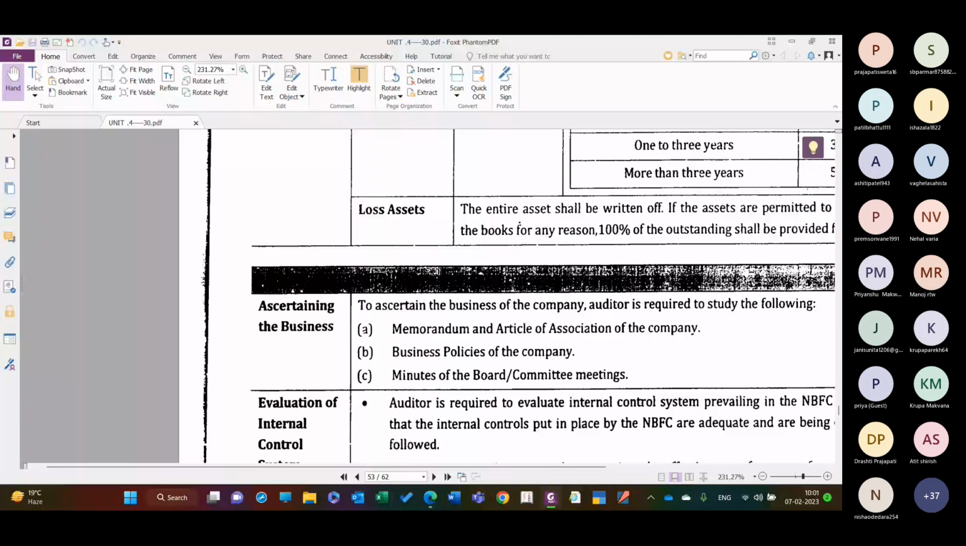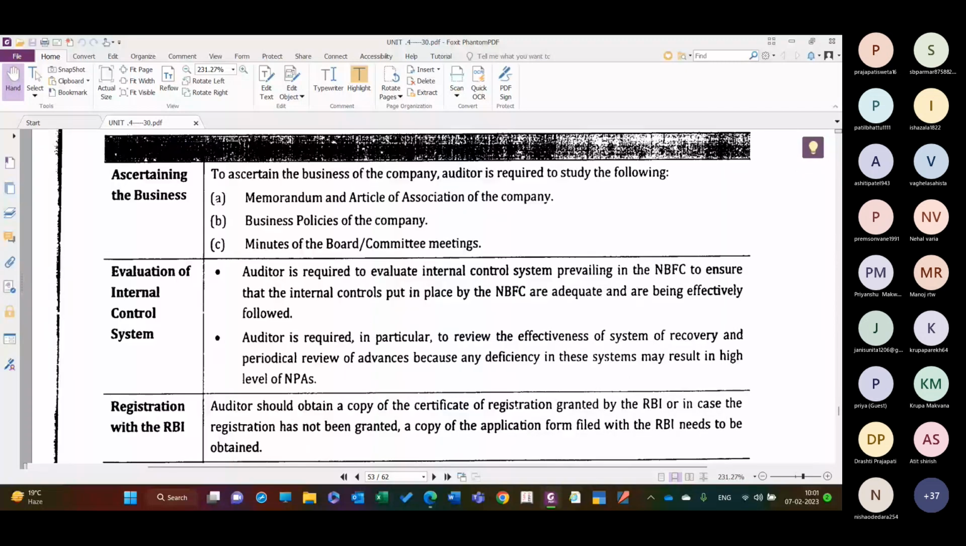To ascertain the business of the company, the auditor is required to study the following: memorandum and articles of association, because it is a company. NBFC means non-banking financial company. So obviously you have to study the memorandum of association and articles of association. Business policy of the company, minutes of the board of directors and the committee meetings, any kind of committee which is constituted by the board of directors, you have to understand the minutes of everything. Evaluation of the internal control system.